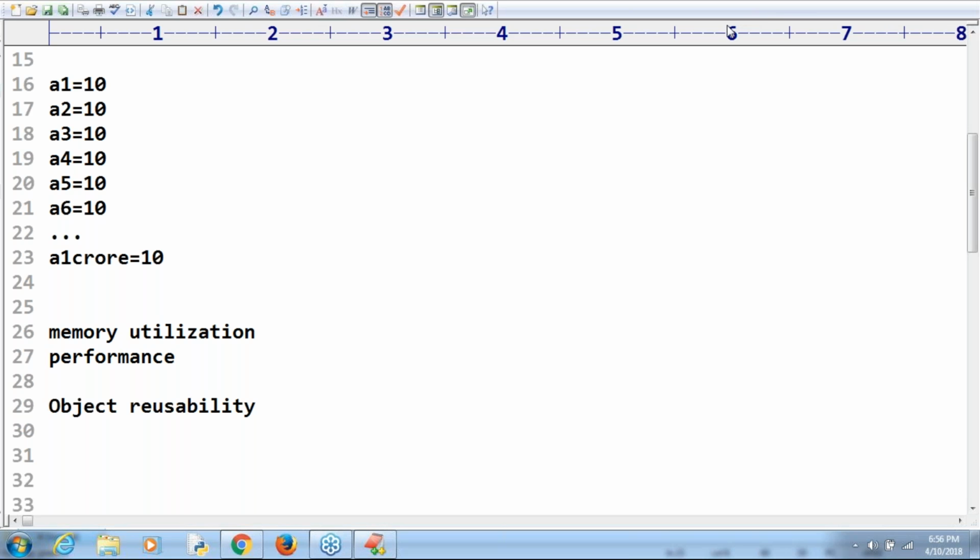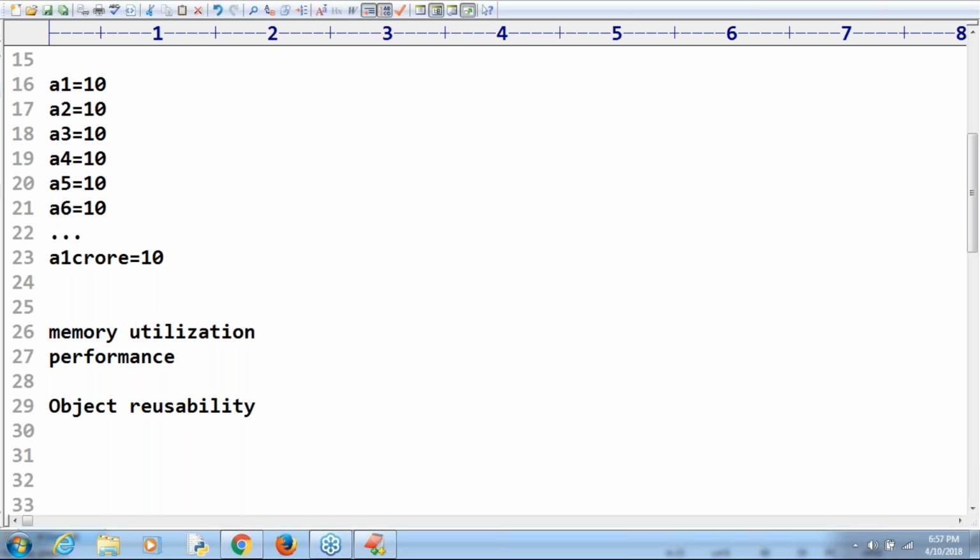How many objects are required to create? 1 crore objects are going to be created. How much memory is required? How is the performance going to be? Is it a problem or not? Yes, 1 crore objects are required. Then how much memory is required, and how much system time are we going to invest to create 1 crore objects? Correct or not?